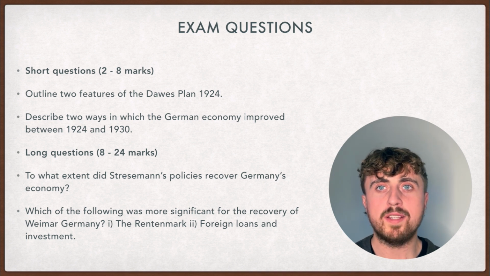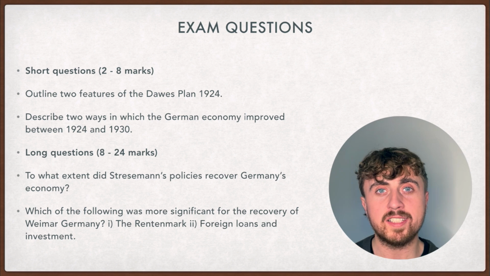Describe 2 ways in which the German economy improved between 1924 and 1930. We spoke about many themes earlier. You can talk about reparations, industrial production, exports, wages, benefit schemes. There's many different things happening economically for Weimar Germany during this period.